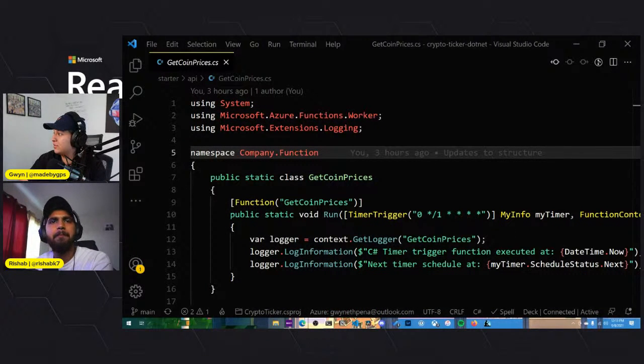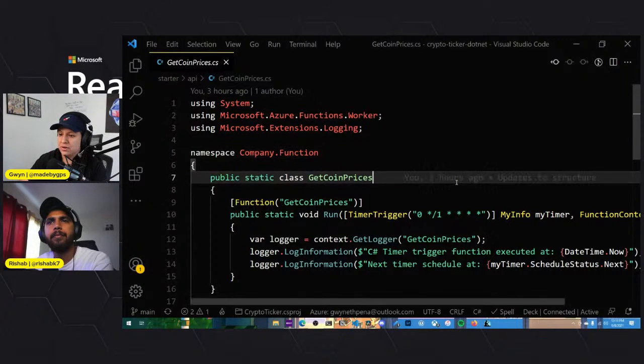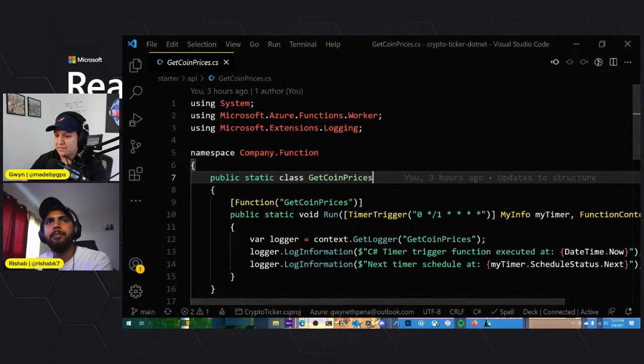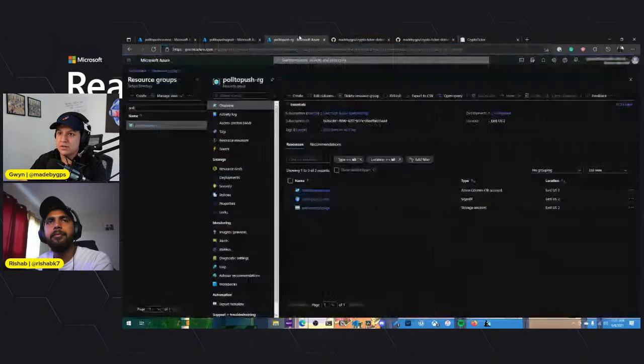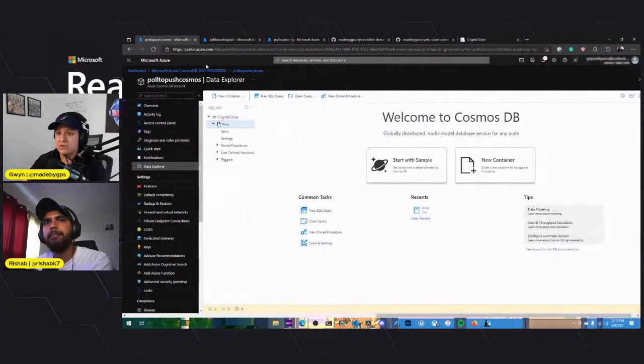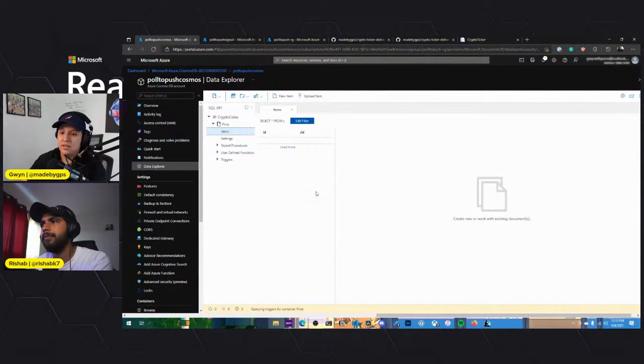Cool. Yep. So the first thing we're going to do is dive into creating the Cosmos database and such. I think I already have that provisioned though. Let's go in here. Yeah, so I've created a Cosmos DB account called poll-to-push-cosmos. And then our database is called cryptocoins. And then our collection is called price. And in items, I don't have anything in here.